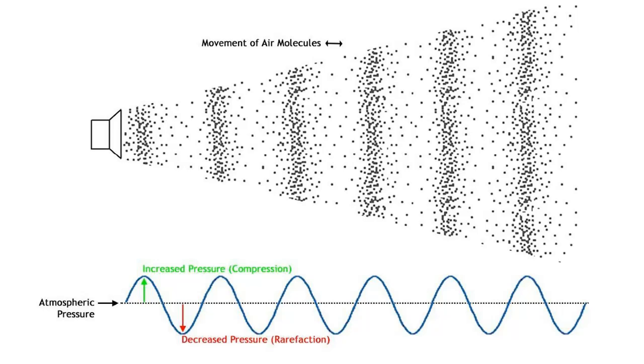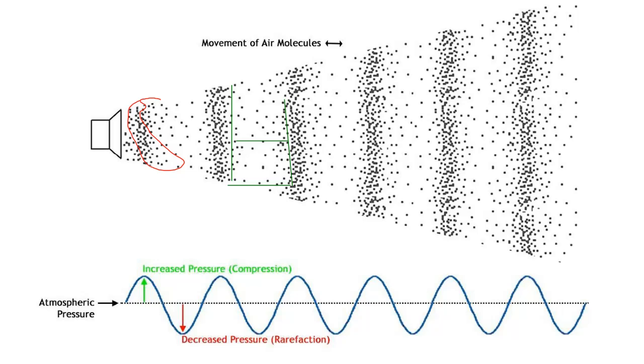So here, for example, these areas of clusters here, where there's a lot of air molecules, that is compression. They're closer together. And for example, here I'll also just use a line. This area here, this is the rarefaction.